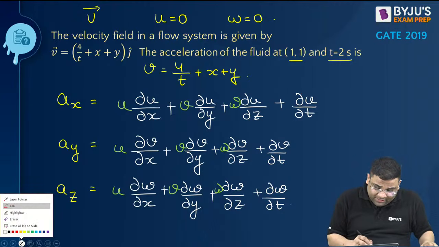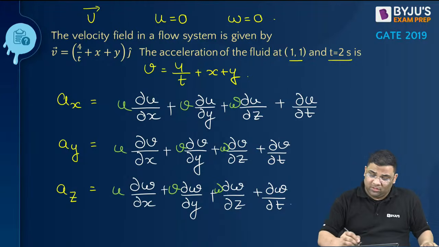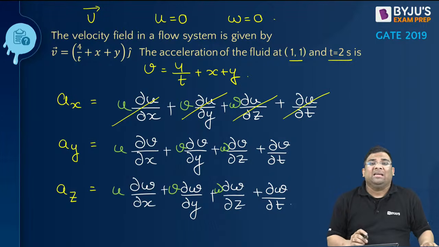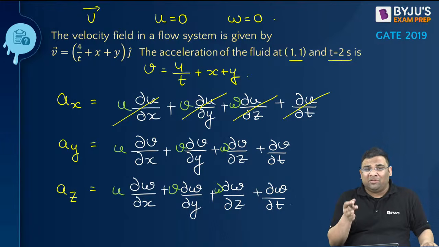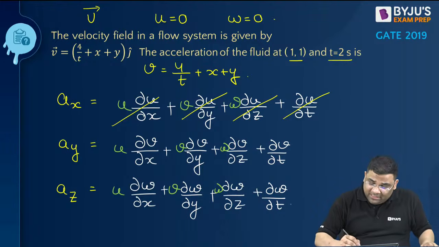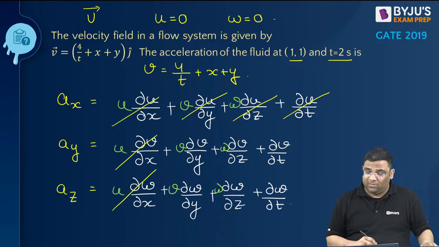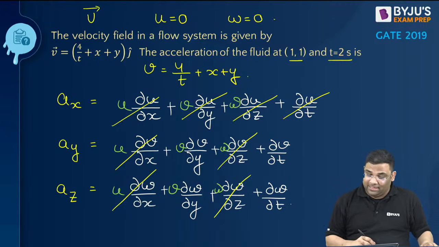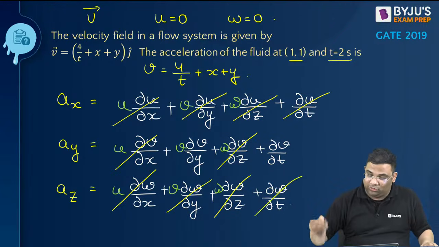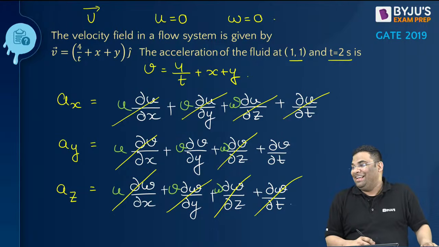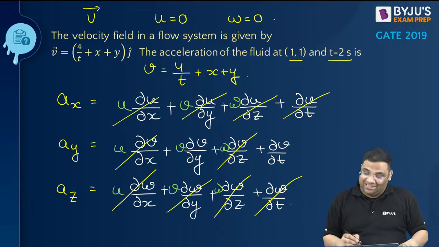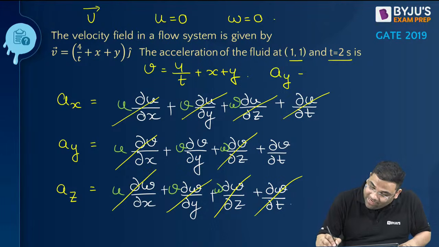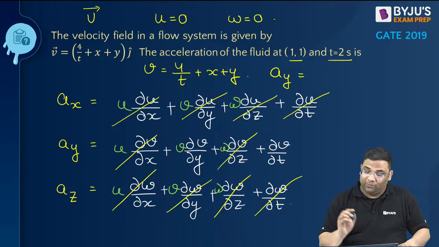How? You see this u is 0, so this is 0, this is 0, this is 0, this is 0. Why? Because u is 0, so the differential will be 0, right? w is 0, so this is 0, this is 0, right? And this is also 0. Everything got cancelled. We only have the y component of acceleration, which will be v.